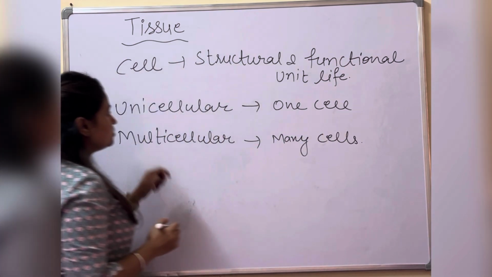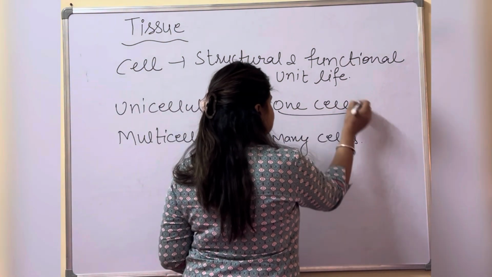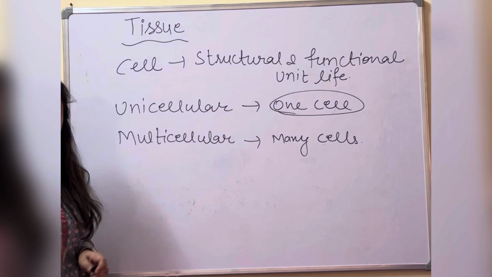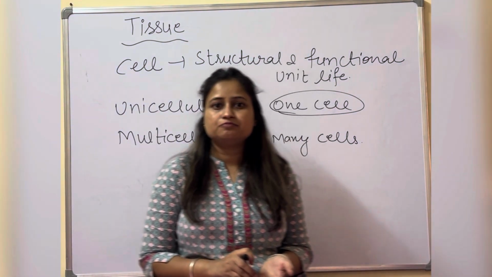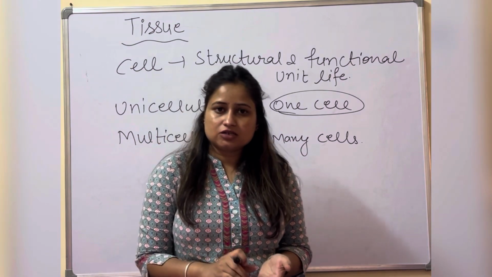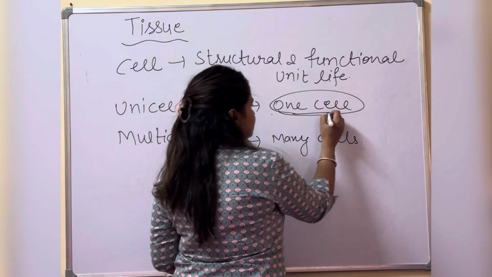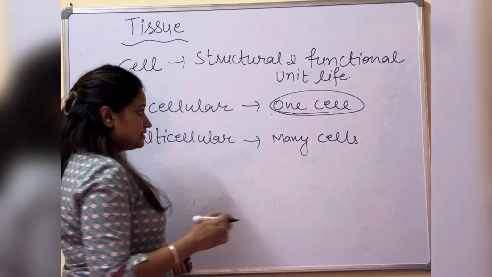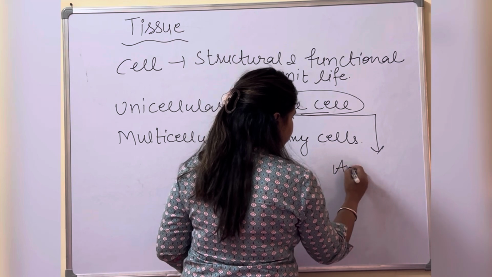In unicellular organisms, all the functions are performed by a single cell only. Whatever the function is, like respiration, excretion, digestion, all functions are performed by the one cell.